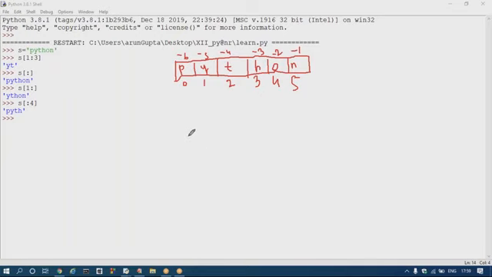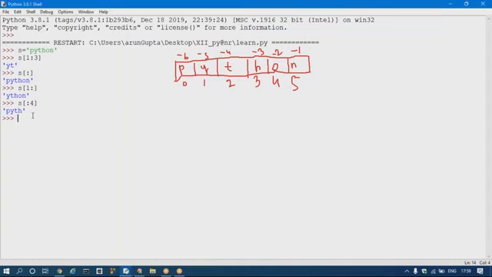So if I provide minus 1 colon minus 5, in that situation what will be the output? It will give you an empty string.